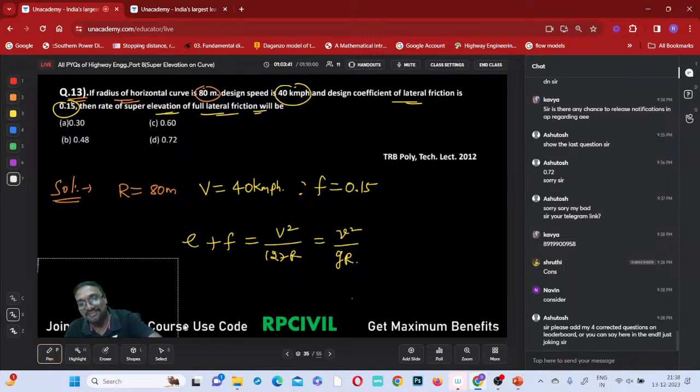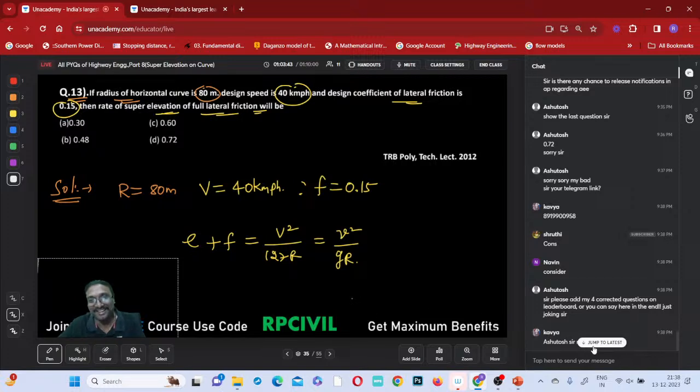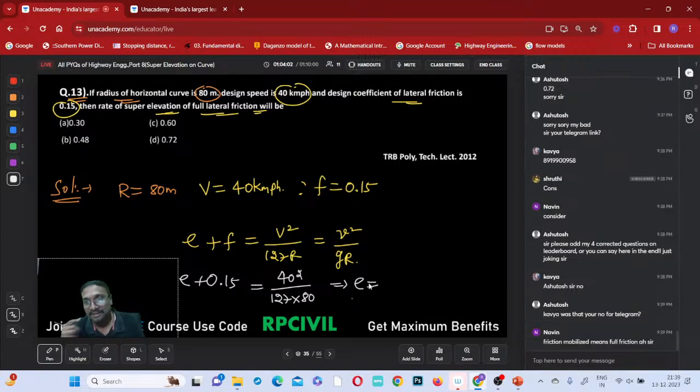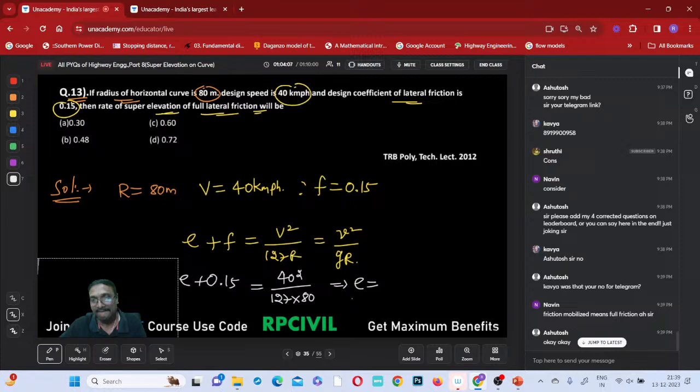You want your name to be added in the leaderboard? Okay, very good. So e plus f, what is the f given? 0.15, no? Equal to, what is the capital V, 40, no? That is 40 squared divided by 127 into what is the radius given? 80 meters given. So tell me, what is the e value you are getting finally? Friction mobilized means full friction. Yes, absolutely. Friction mobilized means the amount of friction present, right? How much does it come to be now?